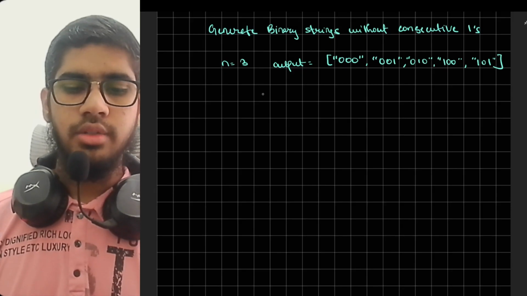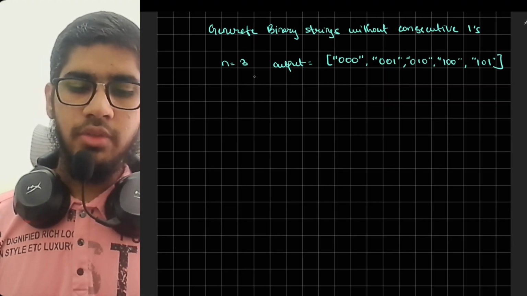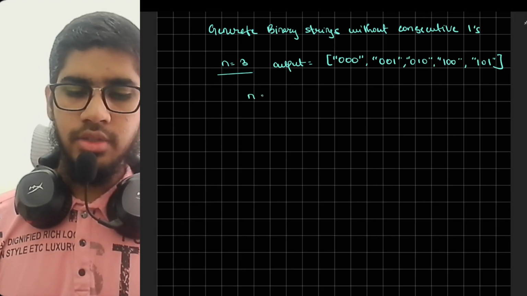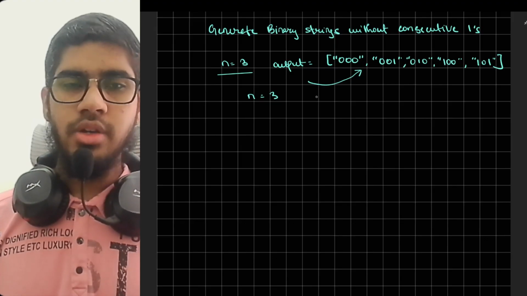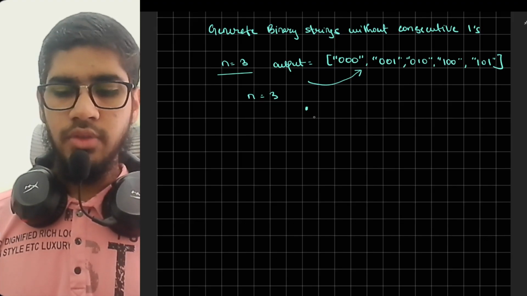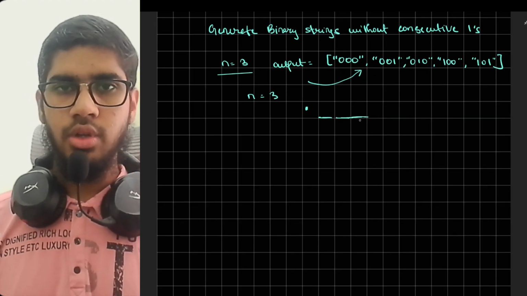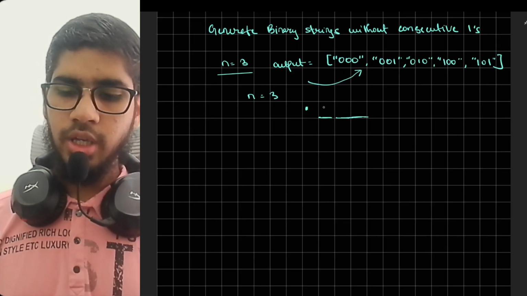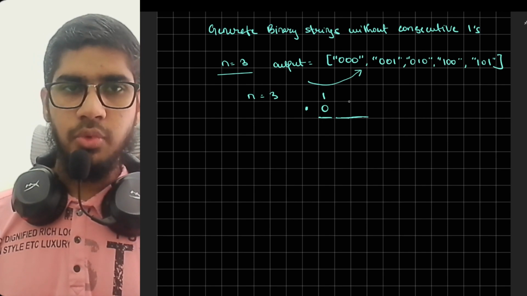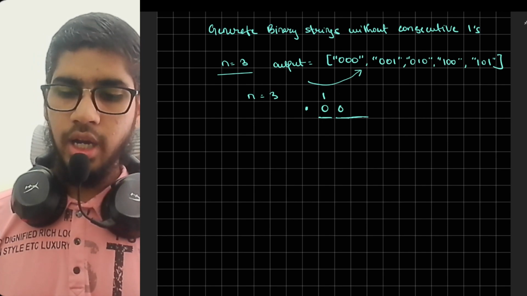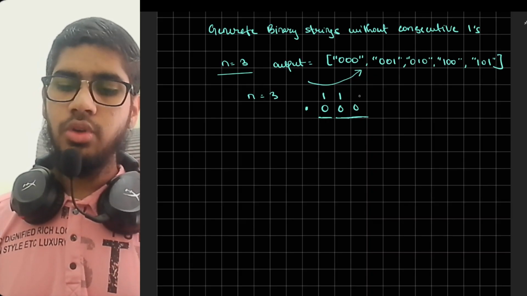To generate the binary strings without consecutive ones, an n would be given to us. If n is 3, this should be our output. Now, how do we generate the combinations? If n is 3, we have three positions: position 1, position 2, and position 3. At position 1, you can place either 0 or 1. At position 2, you can place either 0 or 1. In the third place, the same way, we can place either 0 or 1.